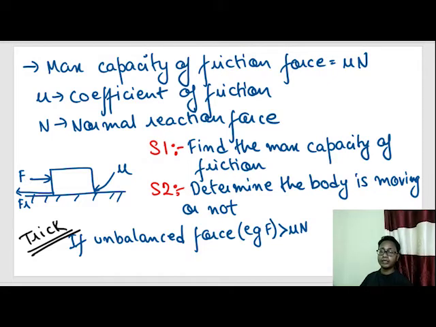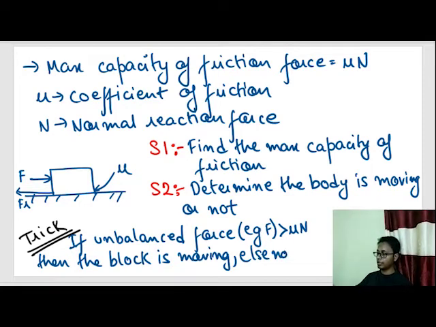So if unbalanced force F is greater than mu n, the maximum capacity of friction, then the object is moving, then the block is moving, otherwise it is not moving. That means if the entire congregation of these forces, force A, force B, force C, force D, whatever, is greater than the maximum capacity of the friction force, mu n, the block will move, otherwise it will not move.